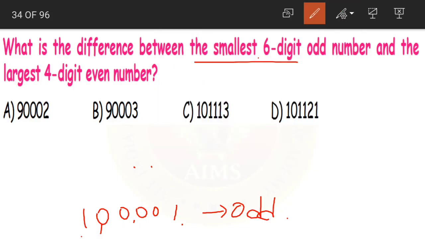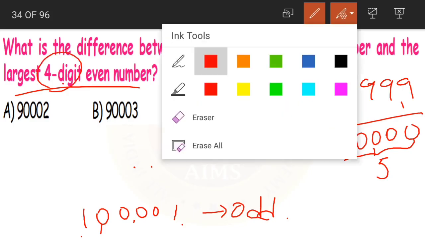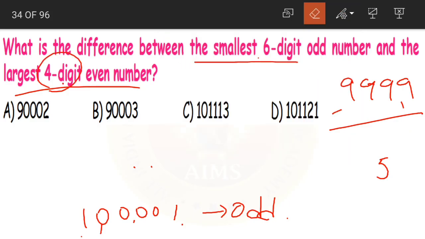Now coming to the greatest 4-digit even number. Now the largest 4-digit number is 9999. Now what happens if we add 1 to it? We'll get 10,000, which becomes our 5-digit number, but we want a 4-digit number. So what we'll do? We'll subtract 1.